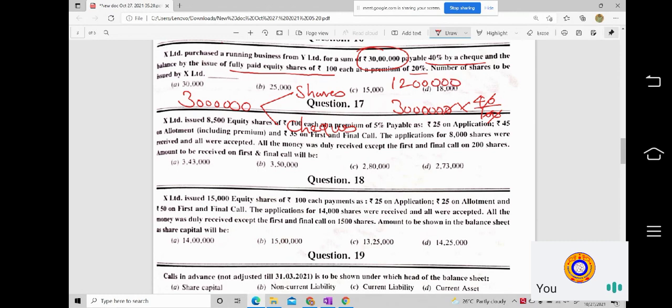Out of 30 lakhs, 12 lakh rupees is going to be issued by check, so what is the remaining amount for which you have to issue the shares? If 12 lakh is on check basis, then what will be on share basis?